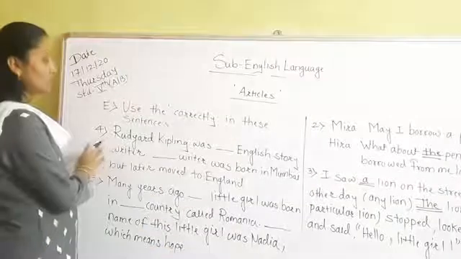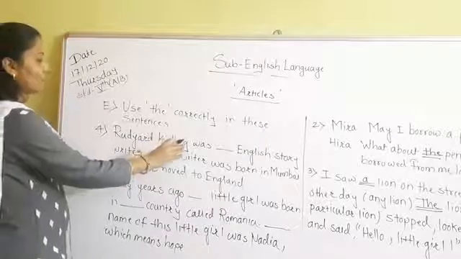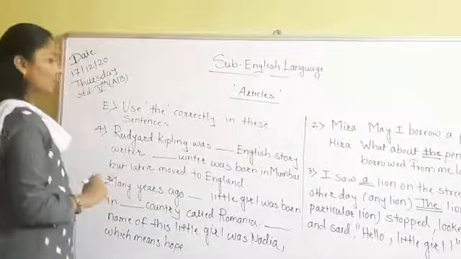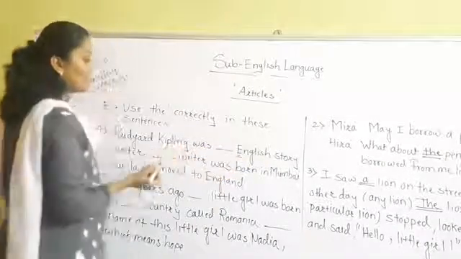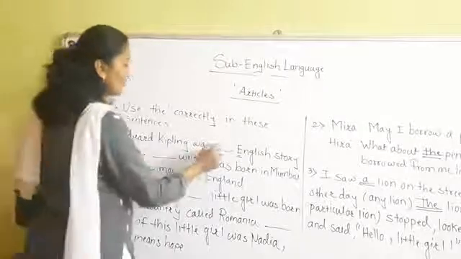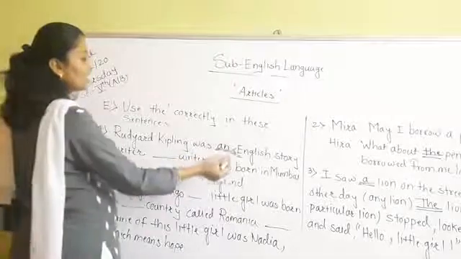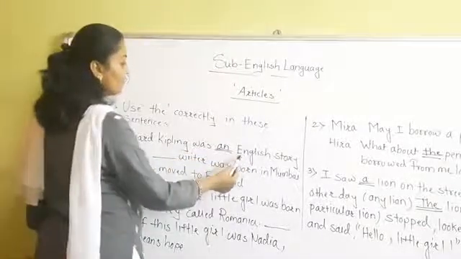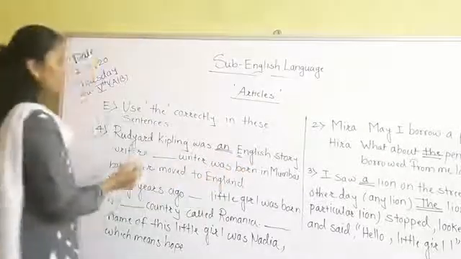Now students, see the fourth example. Rudyard Kipling was dash dash English story writer. Here the spelling starts with E, that is a vowel sound. So we have to use an. This word English starts with E, a vowel sound. So we have to use an English story writer.